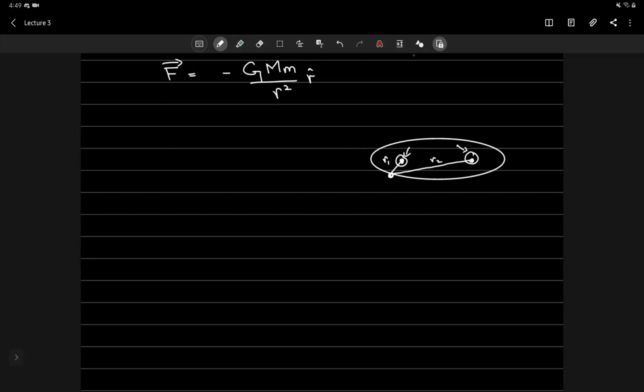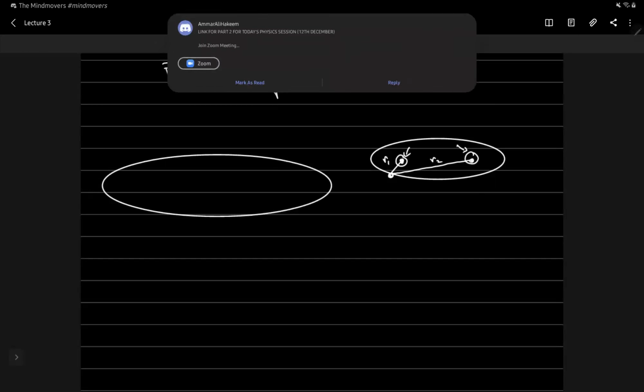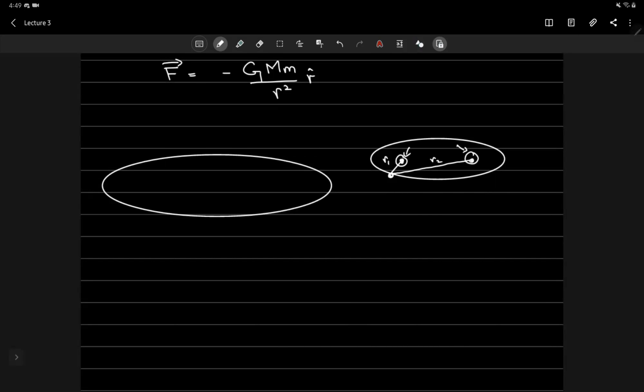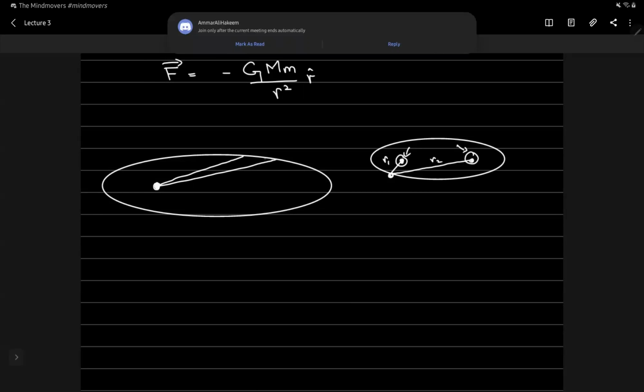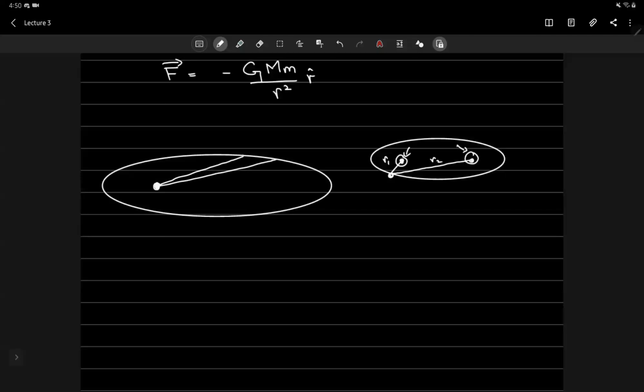Let me just show you by drawing what I'm talking about. Let's say the sun is at this focus, and you observe the planet over here. These are the two points where you observe it, and the time is the same when it's over here. So this will also be delta t.